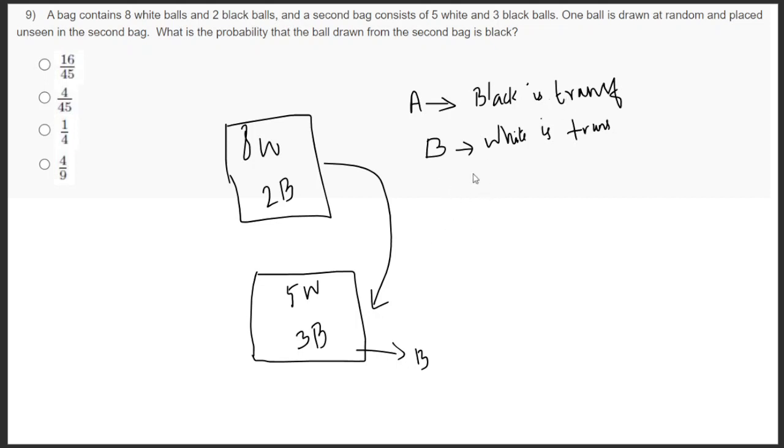So if you are considering A, then first we should know what is the probability of A occurring. Let me make it clear. So the total probability of this occurrence, which means drawing the black ball from the bag B, is equal to the probability of A plus the probability of B.